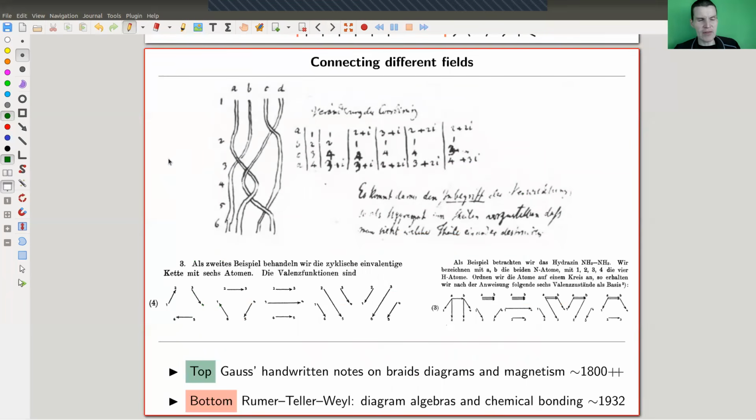And yeah, let me talk a little bit about the history. So the history of diagrammatic notation, I'm not quite sure, but it goes back quite a while. So one of the earliest references I know are Gauss's handwritten notes. So Gauss was, let's say, very different from modern mathematics and sciences. So modern mathematics and sciences are basically based on this idea of publish or perish, which people take very, very seriously, including myself.